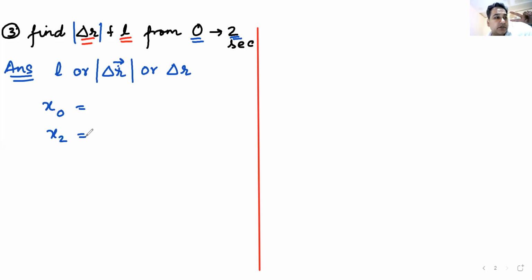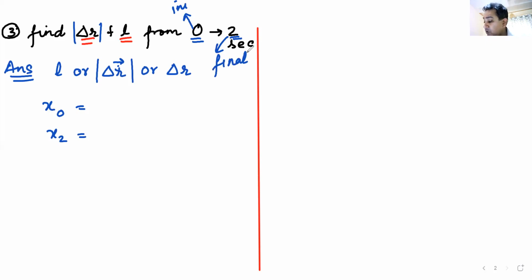Everyone understand this? I'm talking about positions. Where was the particle at time 0 seconds? Where is the particle at 2 seconds? 0 seconds is the initial position, and 2 seconds is the final position.